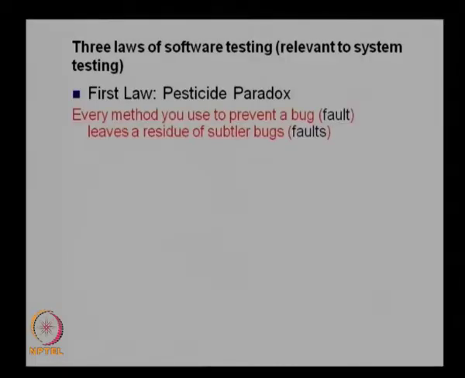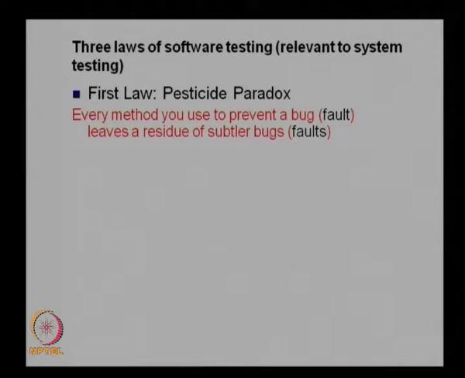So, the first law is known as the pesticide paradox, which states that every method you use to prevent a bug, a fault in the case of an engineering system, leaves a residue of subtler faults. That means, whenever you use a particular method to prevent a fault, that brings another fault into the system which cannot be identified using the present method.